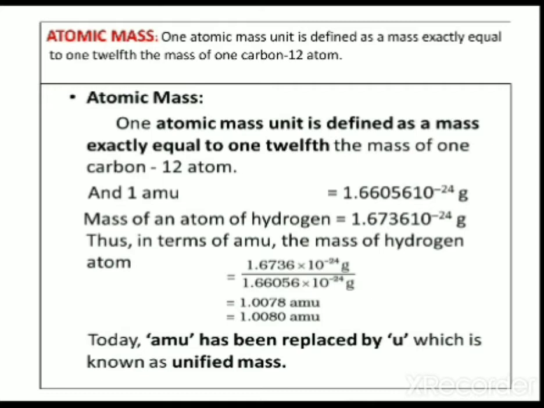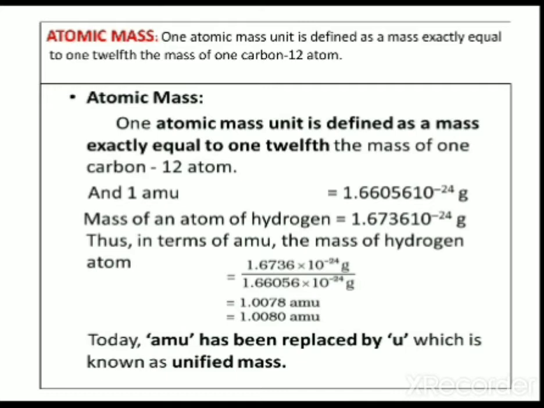So it forms 1.6736 into 10 raised to minus 24 gram divided by 1.66056 into 10 raised to minus 24 gram. It gives 1.0078 atomic mass unit, nearly equal to 1.0080 atomic mass unit. This is the atomic mass of the hydrogen atom.